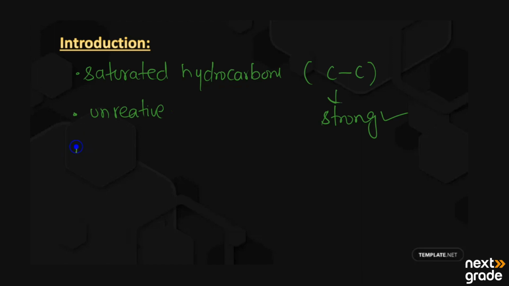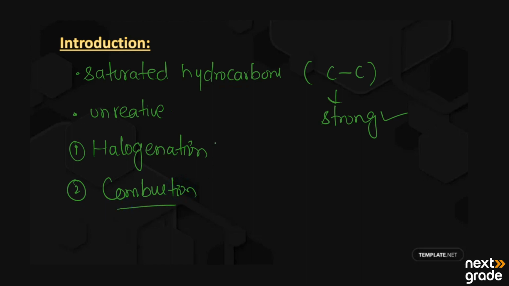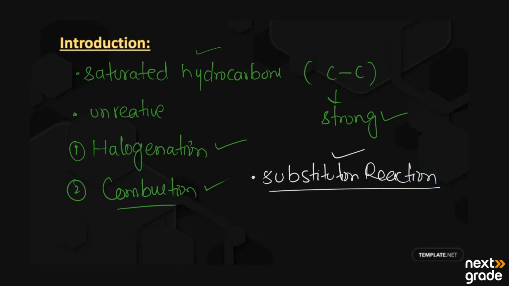The first reaction we have is halogenation, and the second reaction is known as combustion. So let's have a look at what is halogenation and what is combustion. Mainly the reactions given by the saturated hydrocarbons are known as substitution reactions. So these reactions are mainly substitution, not addition reactions.